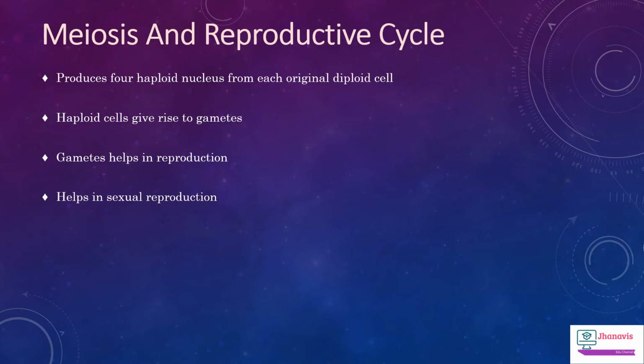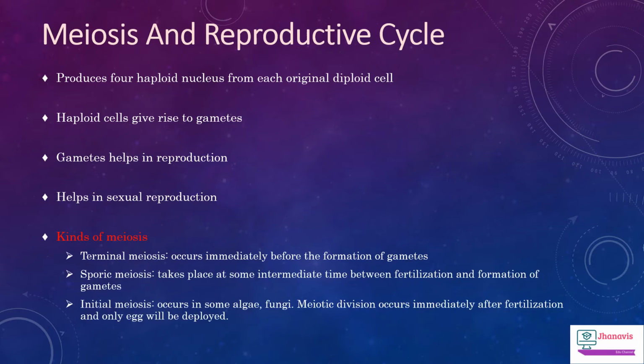There are different kinds of meiosis. Terminal meiosis occurs immediately before the formation of gametes. Sporic meiosis takes place at some intermediate time between fertilization and formation of gametes. Initial meiosis occurs in some algae and fungi. Meiotic division occurs immediately after the fertilization and only the egg will be diploid in this condition.